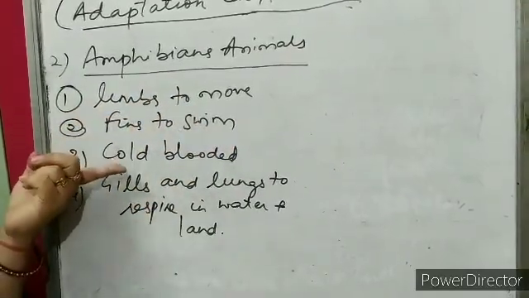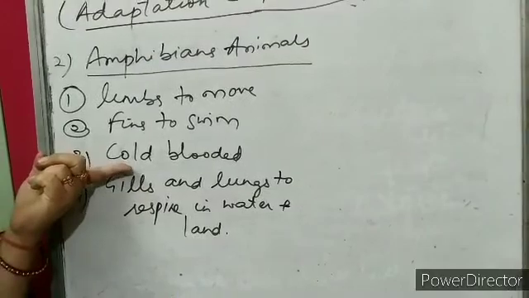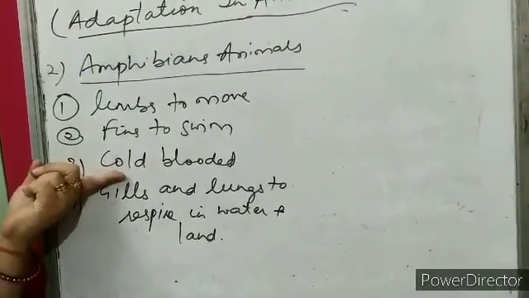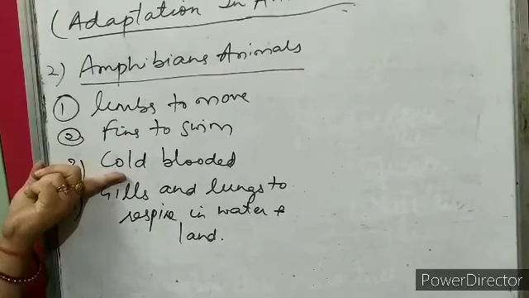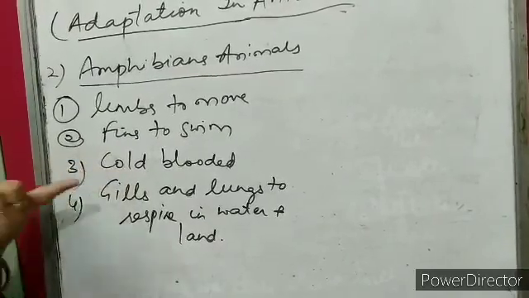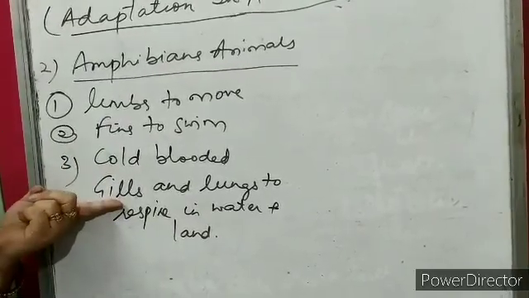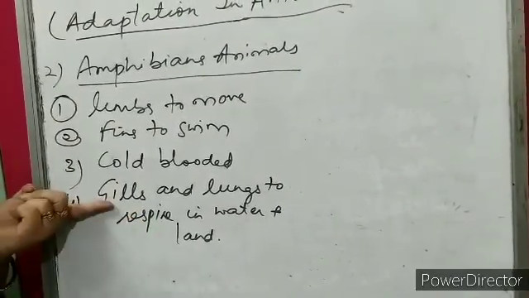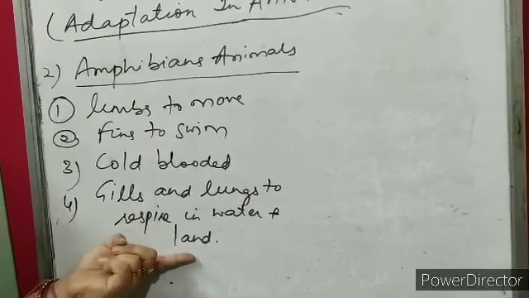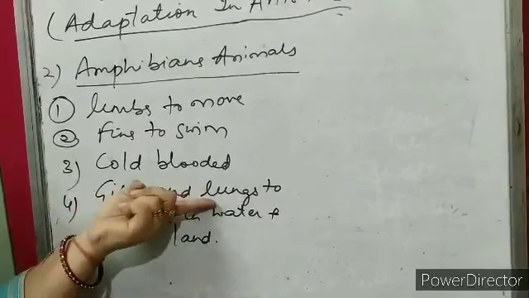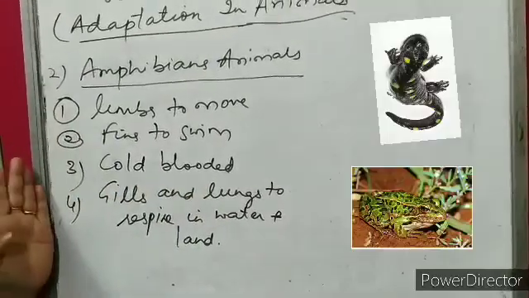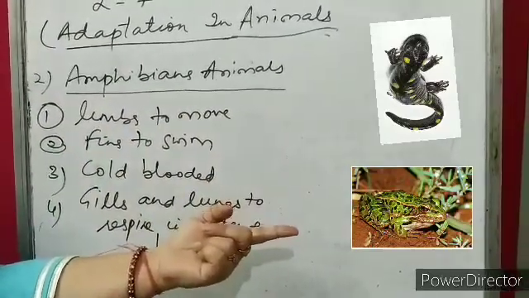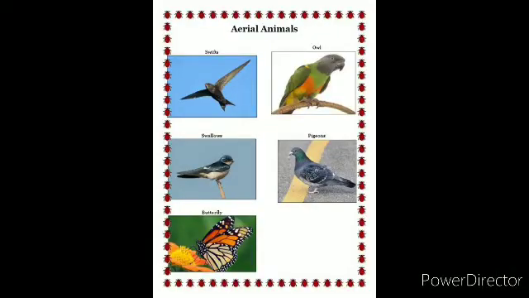Some animals like frog and toad are cold-blooded animals. They do not bear cold weather, that is why they go for a long winter sleep. That is called hibernation. They have gills and lungs both to respire in water and on land. In water, they breathe through gills, and on land they breathe through lungs. These are the features of amphibians, and the examples are frog, toad, and salamander.